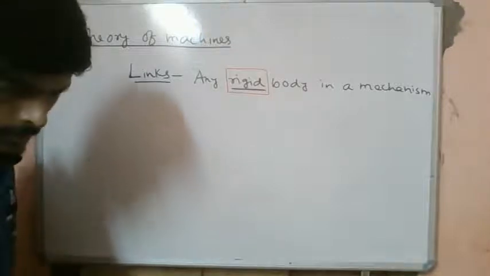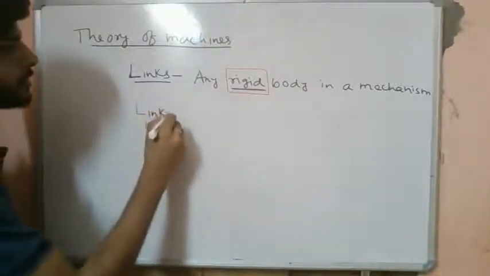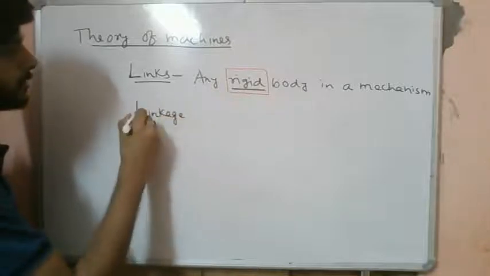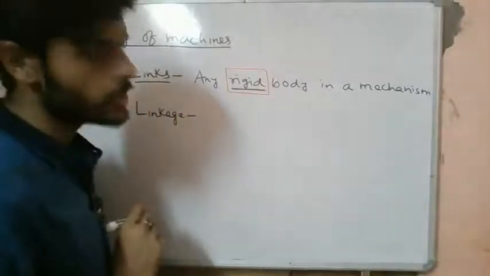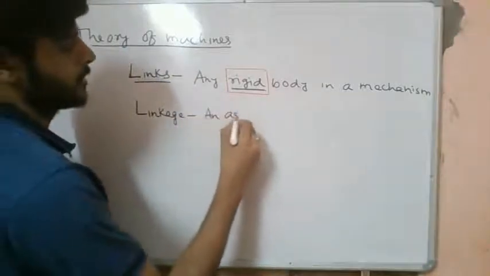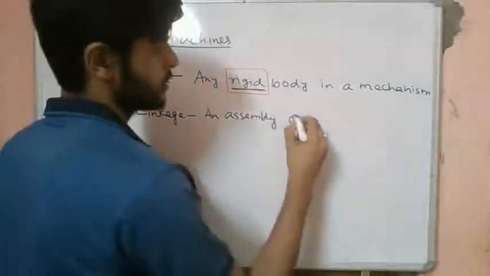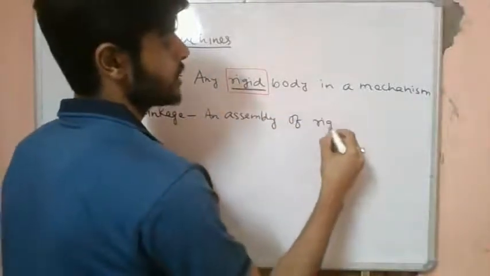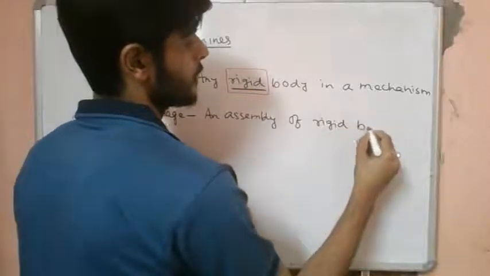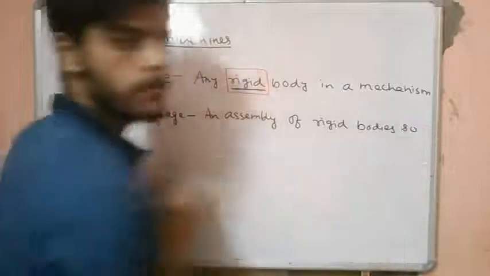So what do we understand by linkage now? A linkage is an assembly of rigid bodies so as to form a closed chain.